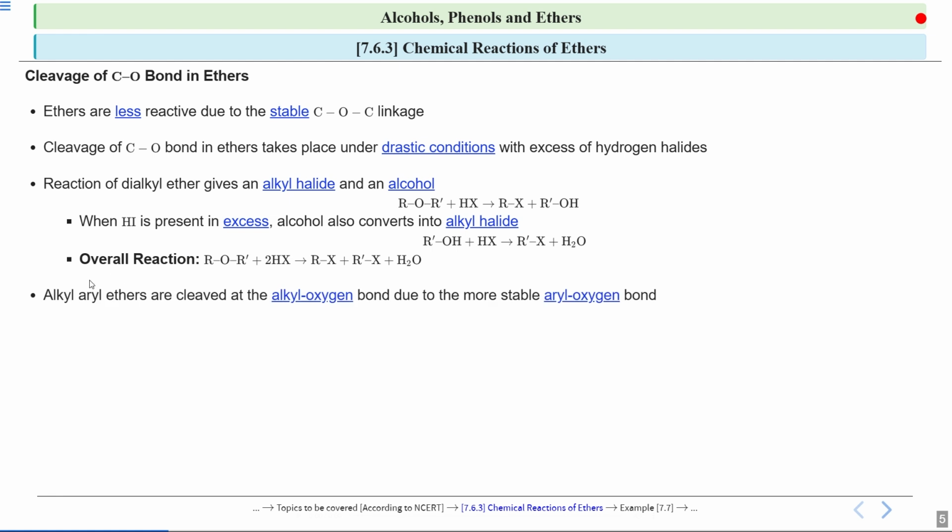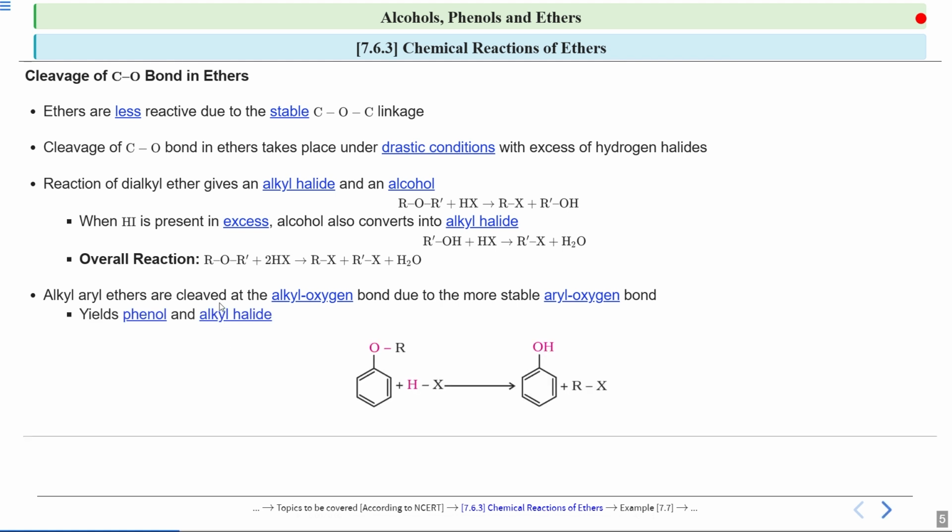Now, if I talk about alkyl aryl ethers, then they are cleaved at the alkyl oxygen bond because of the more stable aryl oxygen bond. So what happens in aryl alkyl ethers? If you see, this aryl oxygen bond over here is quite stable. So they are cleaved at this alkyl oxygen bond. This is an alkyl and this is an oxygen bond. So they are cleaved at this alkyl oxygen bond because of the more stable aryl oxygen bond.